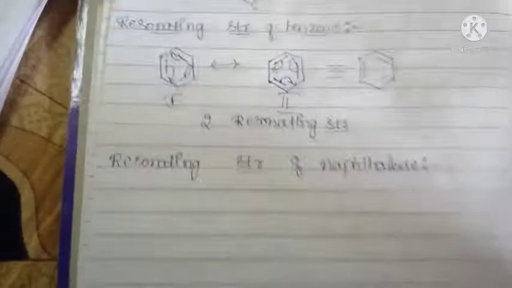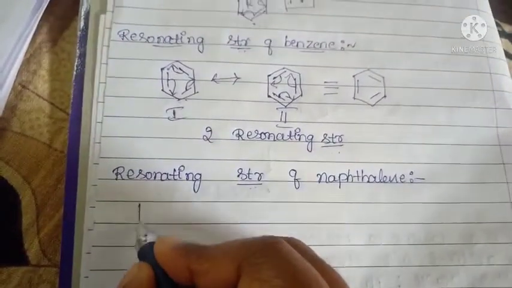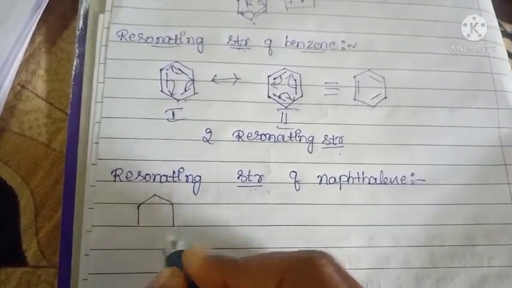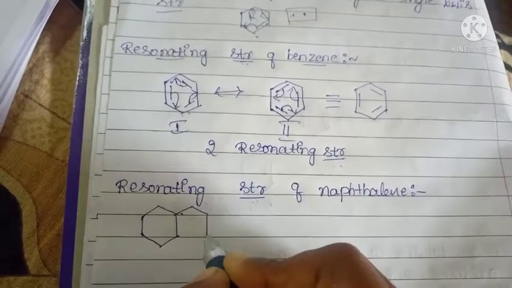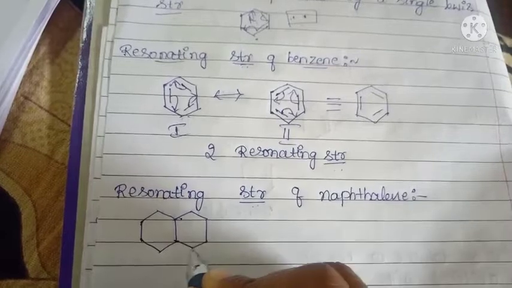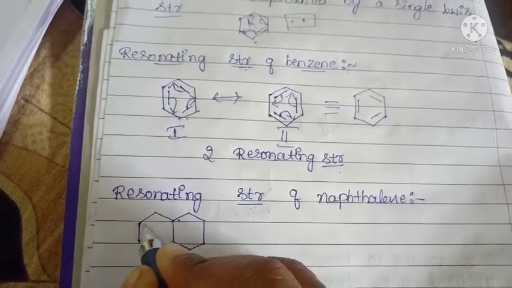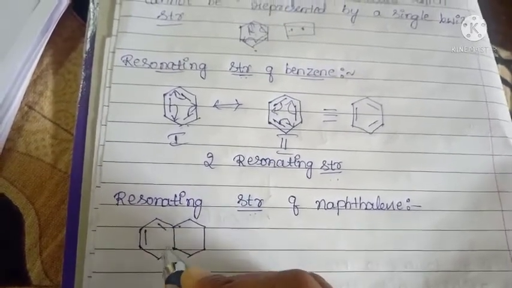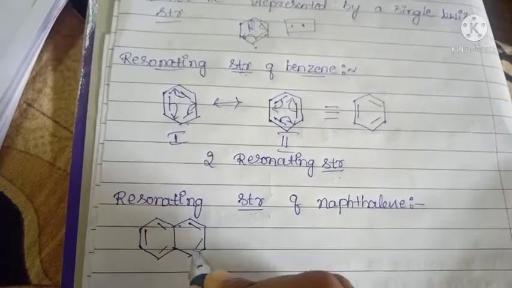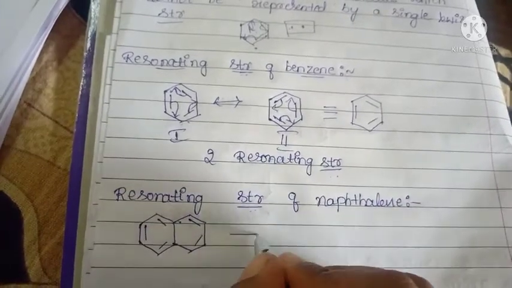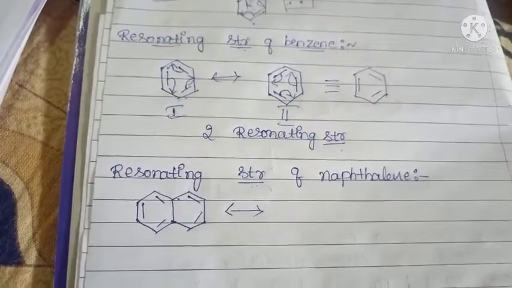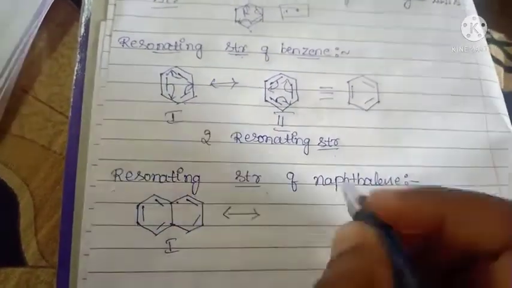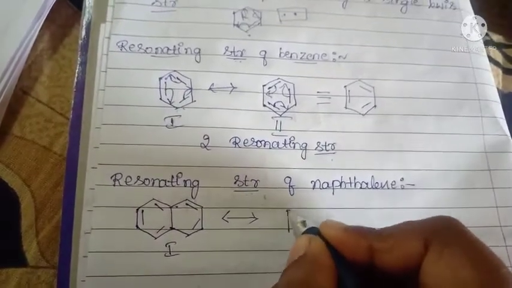Here naphthalene means containing 2 benzene rings. This is the structure of naphthalene, and it has 3 resonating structures, and this is the first one. Then